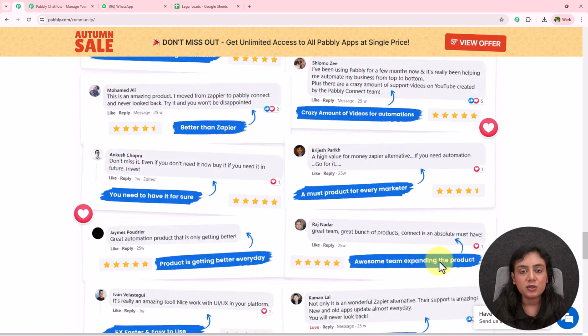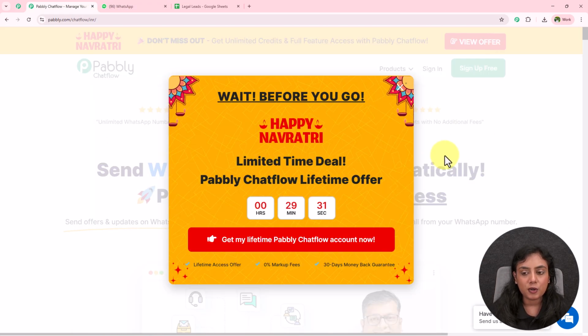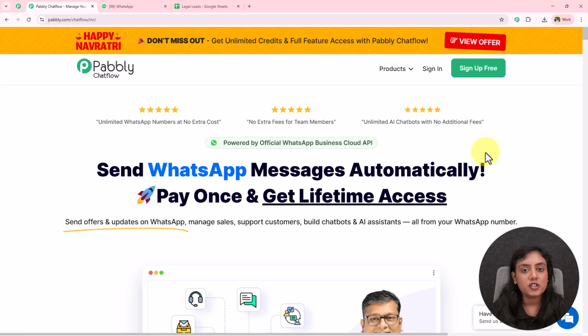Okay. So now we are going to create the bot. After coming to the landing page of Pabbly Chatflow, you will find two options in front of you, that is sign in or sign up for free. If you're an existing user, that means you have a valid Pabbly Chatflow account, then you can directly sign in from here. But if you're a new user, you can sign up for free and get 100 free credits every month to explore the features of Pabbly Chatflow for absolutely no cost.